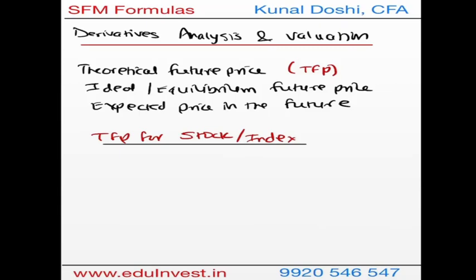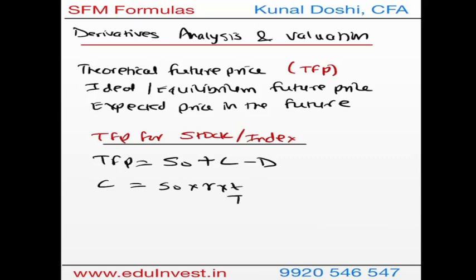So now we are dealing with the formulas on derivatives analysis and valuation. The first concept is the theoretical future price. The theoretical future price also has different names: ideal or equilibrium future price or expected price in the future. The first thing we'll be doing is calculating the theoretical future price for a stock or index, because for commodities it is quite different. The formula for theoretical future price is S0, that is spot today, plus the cost of carrying minus the dividend. The cost of carrying is calculated on the spot times the rate of interest for the relevant time period.